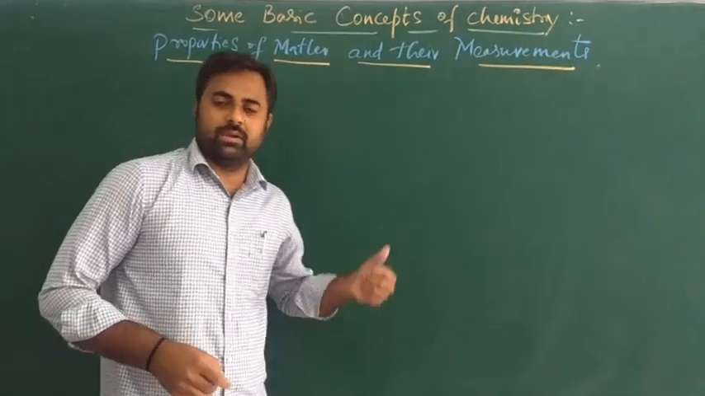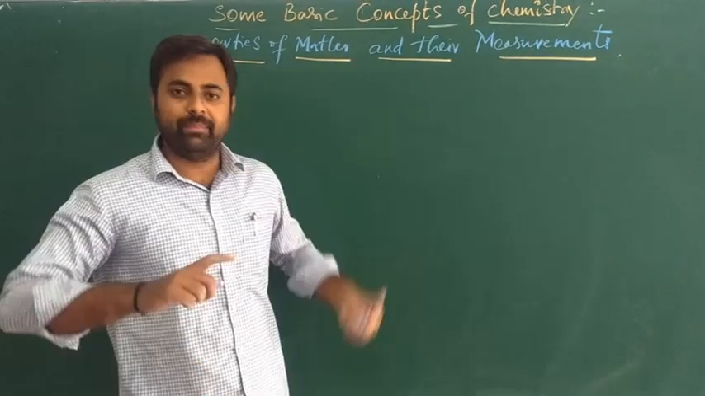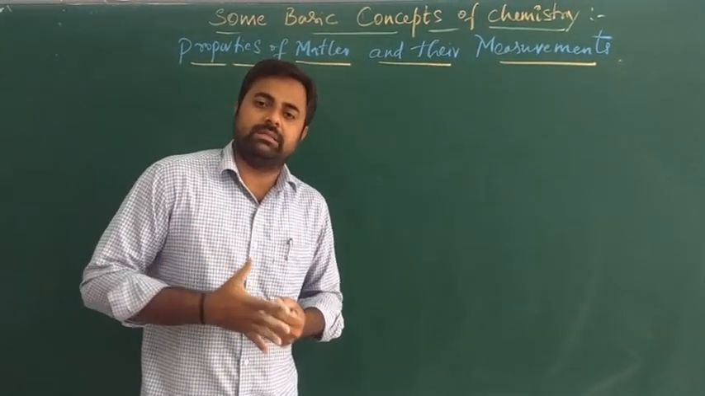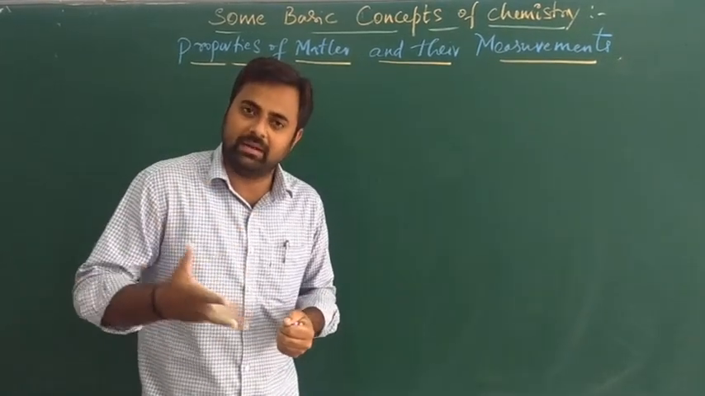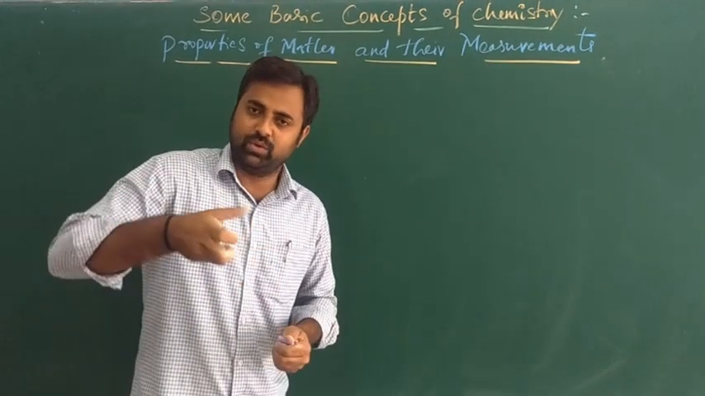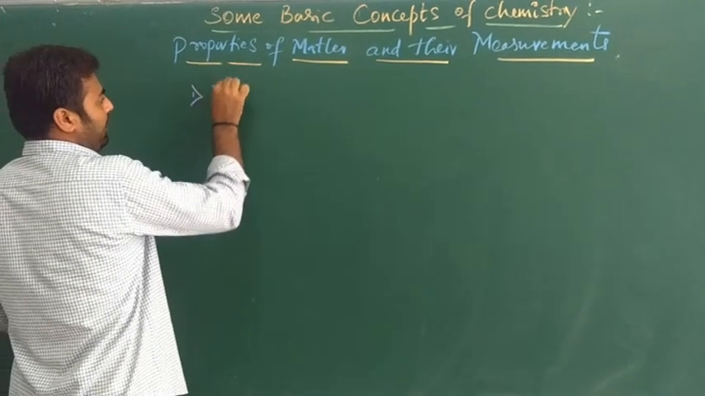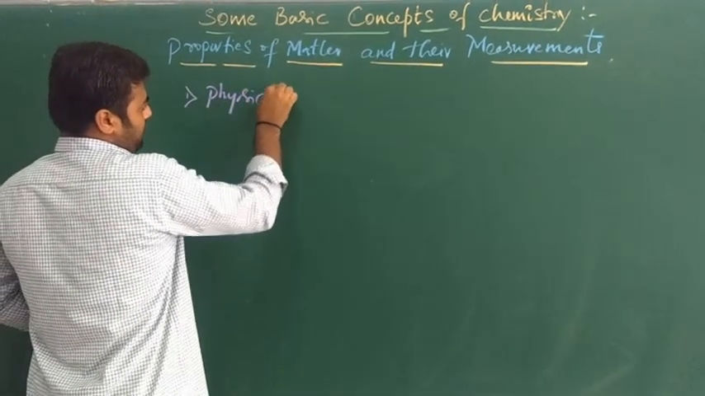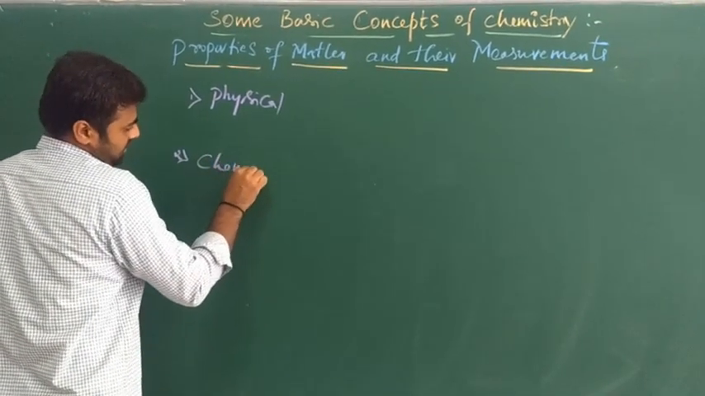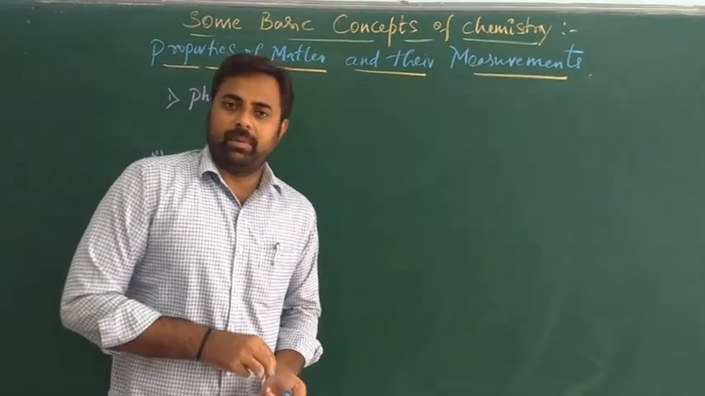Let us move on to the next concept: properties of matter and their measurements. Each and every substance, each and every matter, has its own unique characteristic properties. So those properties are classified into two types. The first one is physical property. The second one is chemical property.